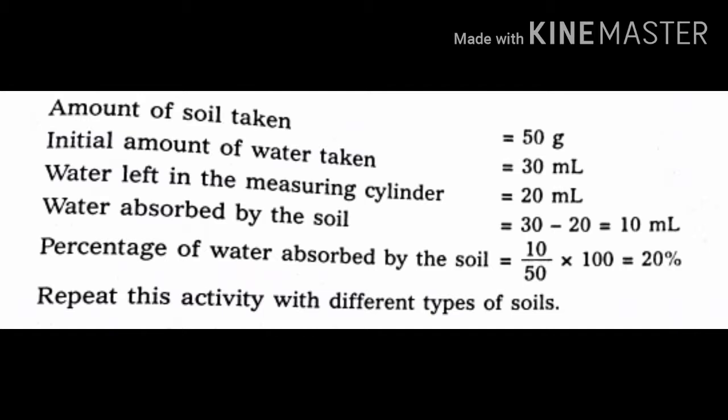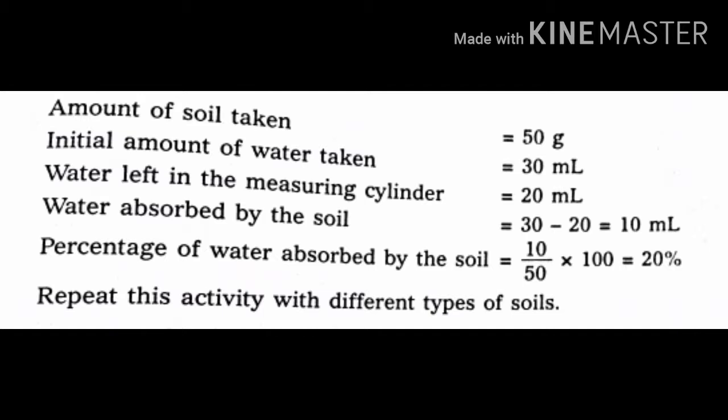So, percentage of water absorbed by the soil is equal to absorbed water by amount of soil taken into 100.